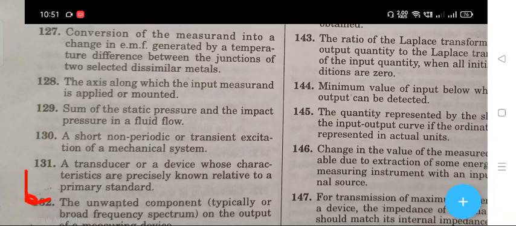Question number 132: the unwanted component of the output of a measuring device. The right answer is noise.